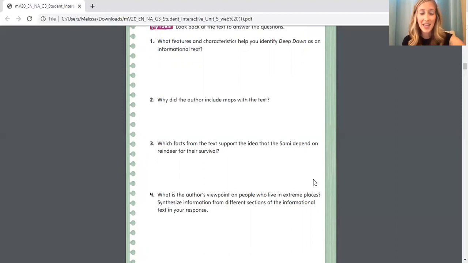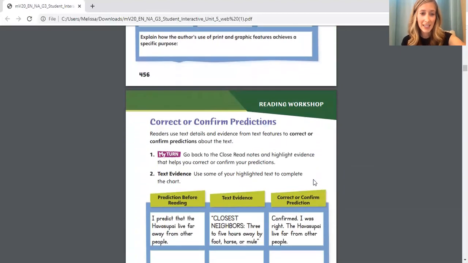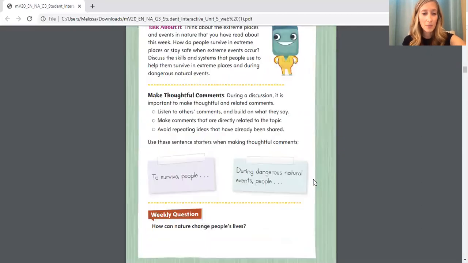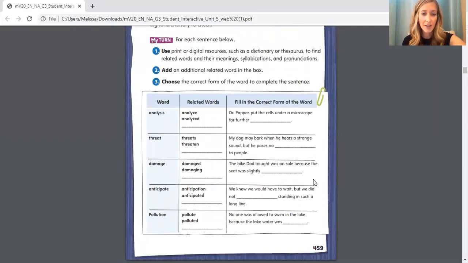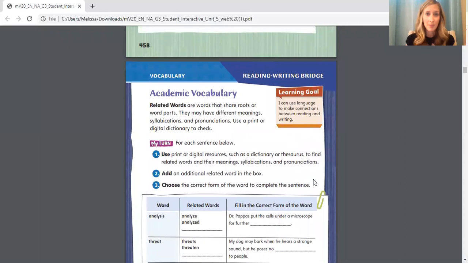All right, when you're ready, you're going to move forward. We're skipping a couple of pages, and then we're moving on to page 459. I know we don't usually do the green pages and the blue pages together on the same day, but we are going to start our reading writing bridge today. And I want to do this because I want to give you guys some hints.